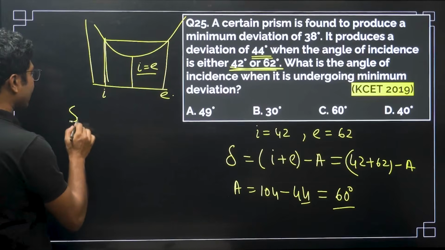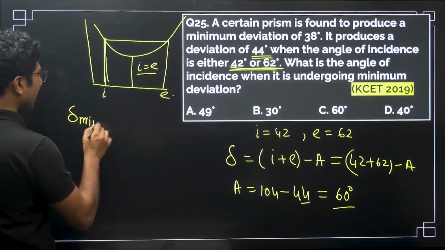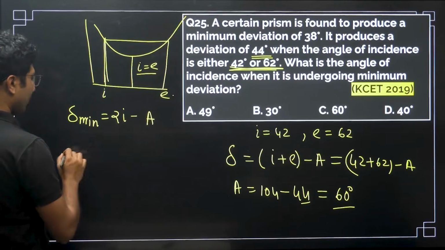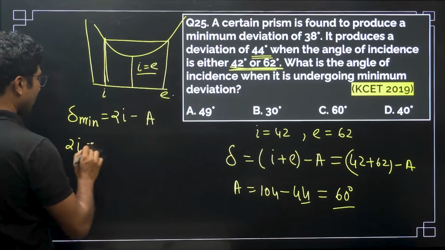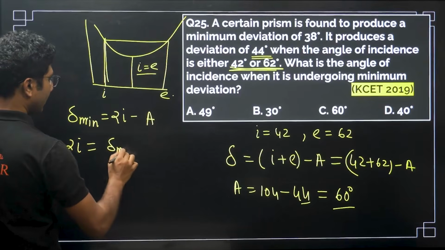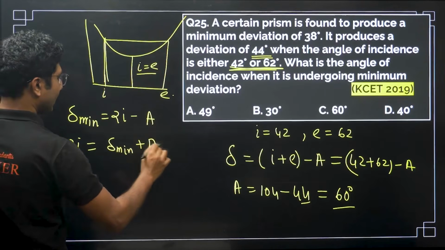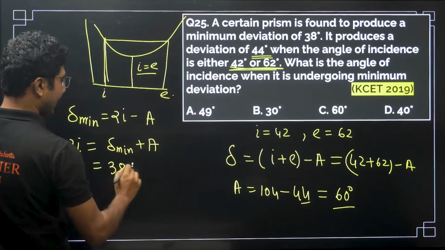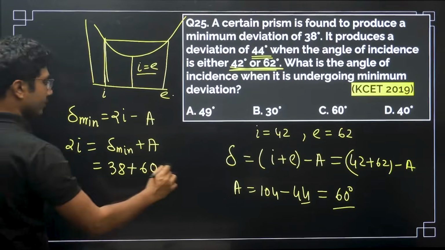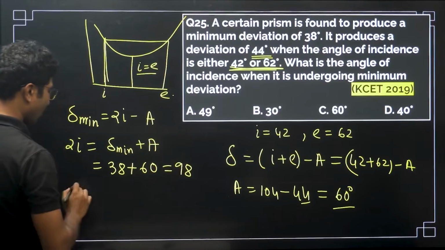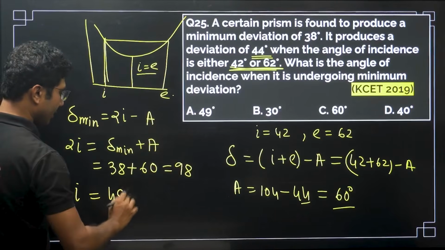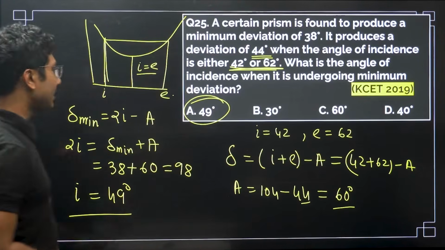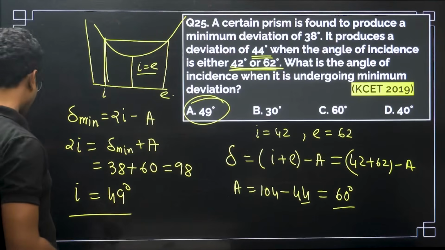Now for minimum deviation, delta min equals 2I minus A. So from this we get 2I equals delta min plus A. Delta min is given as 38 and A is 60, so this will be 98, or I equals 49 degrees. So the angle of incidence is 49 degrees, that is option A.